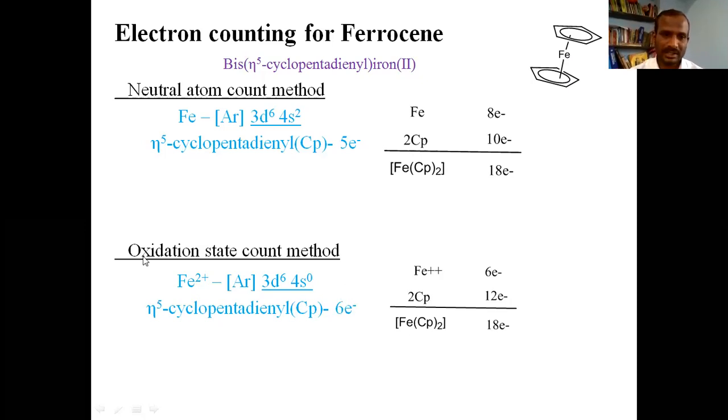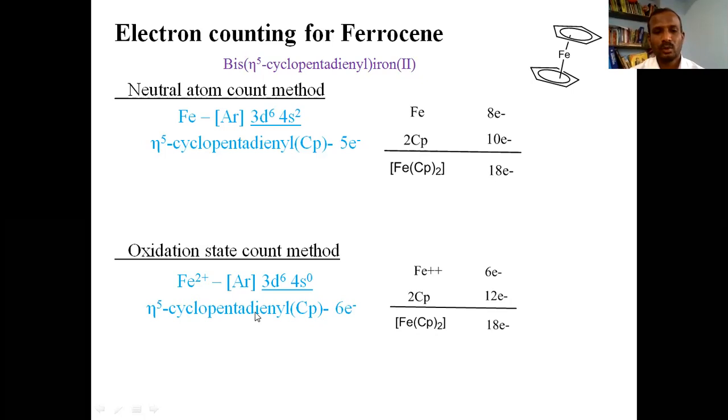In this oxidation state count method, the number of electrons contributed by cyclopentadienyl is 6, whereas it is 5 in the case of the neutral atom method. If you are counting by the neutral atom method, the number of electrons contributed by cyclopentadienyl is 5. If you are counting by the oxidation state count method, it is 6. So this is the difference you need to remember.